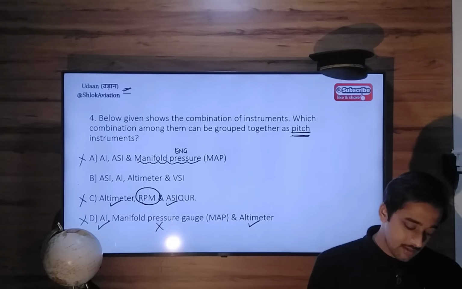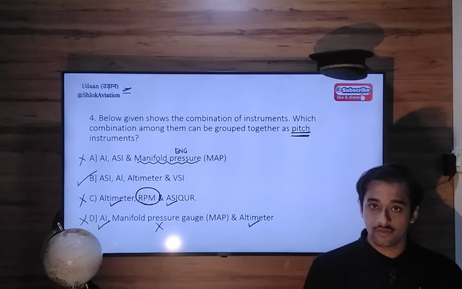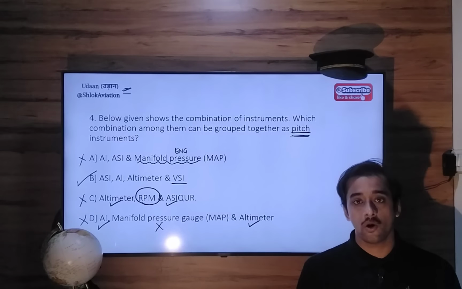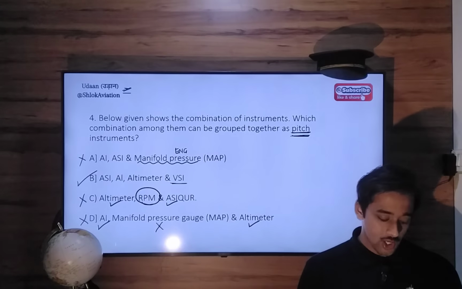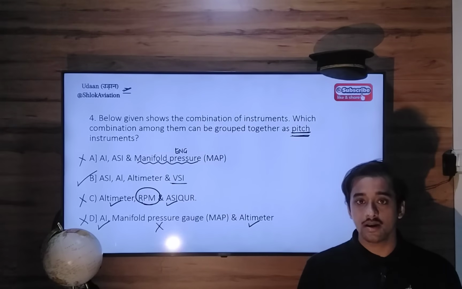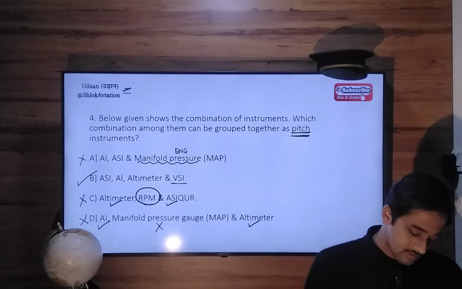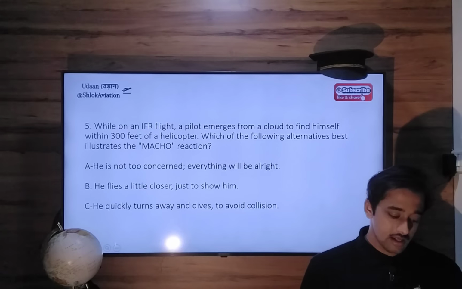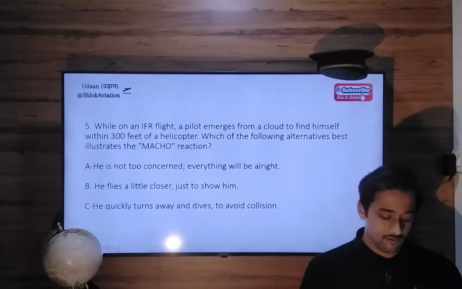Option Bravo is the ultimate answer: ASI, attitude indicator, altimeter, and VSI. The VSI tells us the rate of climb or rate of descent, so it can be used as a secondary pitch instrument. So option B, ASI, AI, altimeter, and VSI, are pitch instruments. Important question. Let's go to the next question, which is question 5.